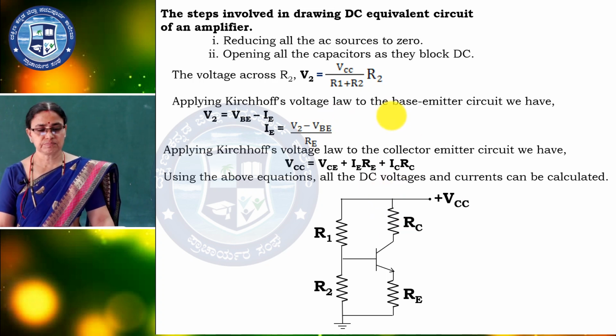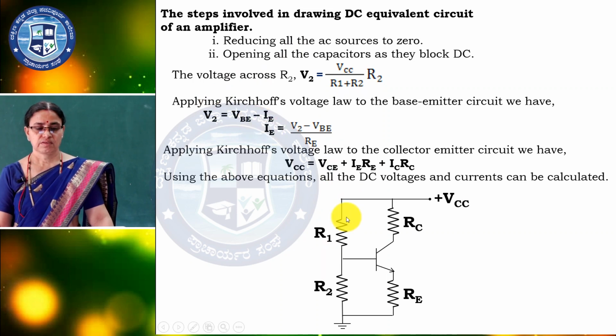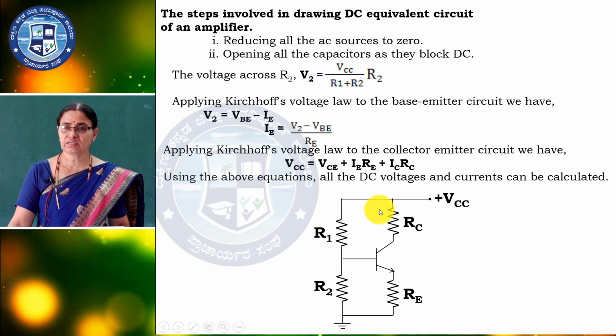So you can calculate, we already did this: V2 is equal to VCC by R1 plus R2 into R2, that is the voltage divider theorem, and V2 is equal to VBE plus IE RE, so IE is equal to V2 minus VBE by RE.